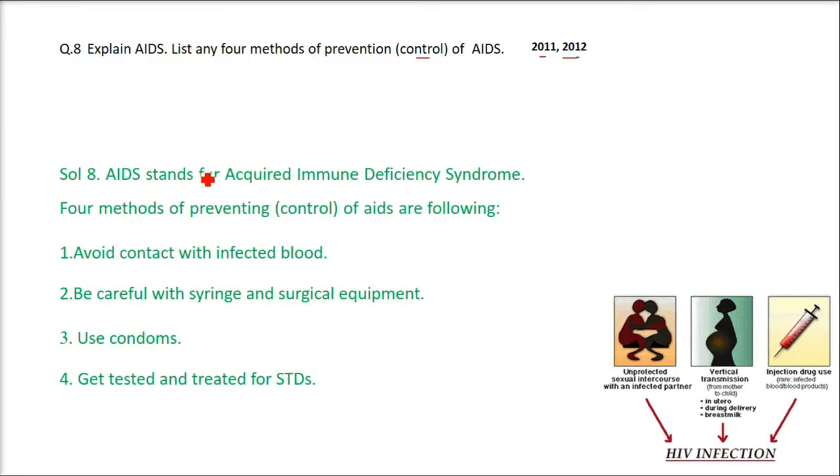Explain AIDS. List any 4 methods of prevention and control of AIDS. This has come multiple years, so this question is also important. AIDS stands for acquired immunodeficiency syndrome.